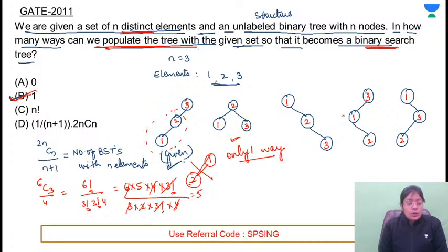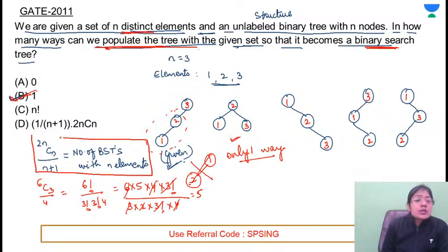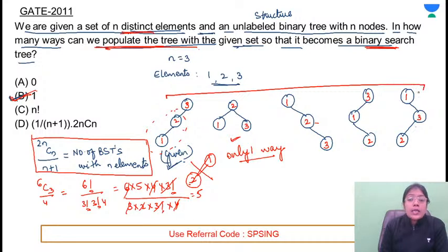If the elements are not distinct, will D be the correct answer? It depends how many elements are repeated and how many elements are distinct. So this is the formula to return the number of binary search trees with 3 elements. Structure is not given to you. Any structure can be used. So that's why these are the possible binary search trees. Possible binary search trees with 3 nodes.